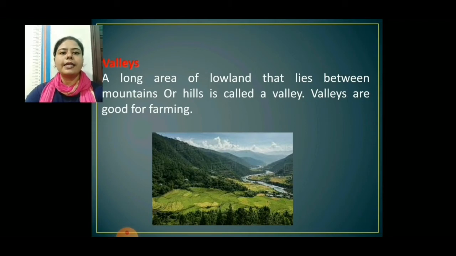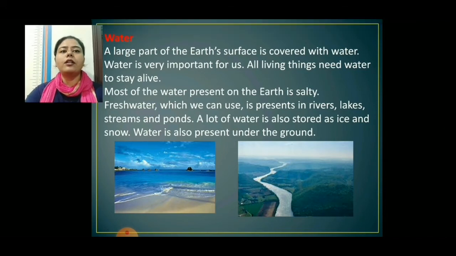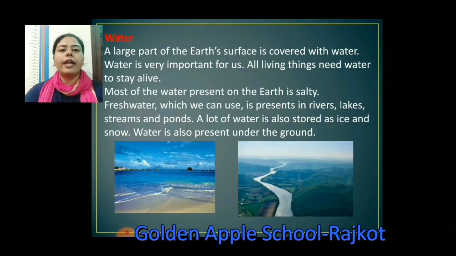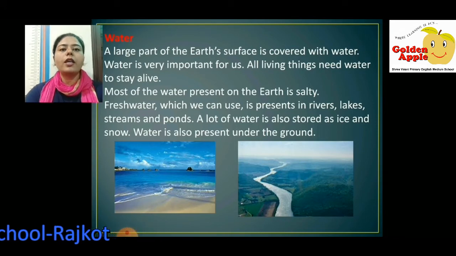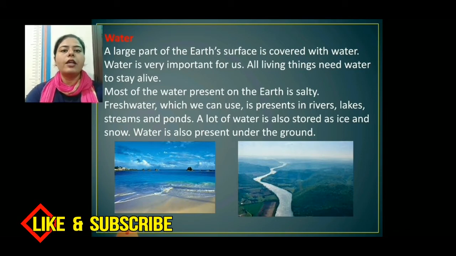Now next is water. A large part of the earth's surface is covered with water. Like I already told you, on earth there is 71% water. Okay, water is very important for us. All living things need water to stay alive. Living things like humans, animals, plants, they are living things and they need water to live.